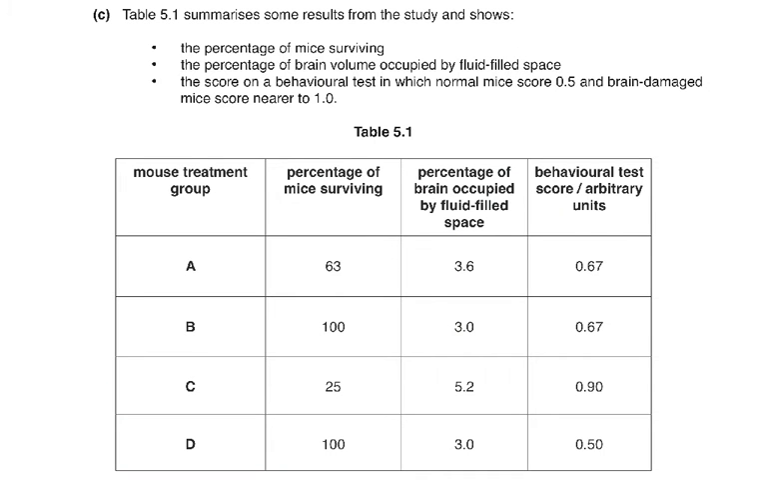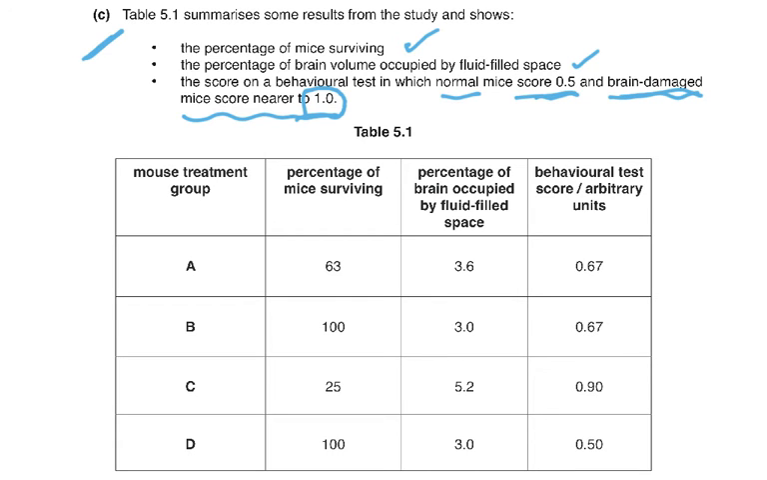Then part C of the question is checking whether we've understood this whole study and can answer questions on it. Table 5.1 summarizes some results from the study and shows the percentage of mice surviving, the percentage of brain volume occupied by fluid-filled space, and the score on a behavioral test in which normal mice score 0.5 and brain damaged mice score nearer to 1.0. Normal mice 0.5, brain damaged nearer to 1.0. So please read the question carefully and make a point to underline and understand.